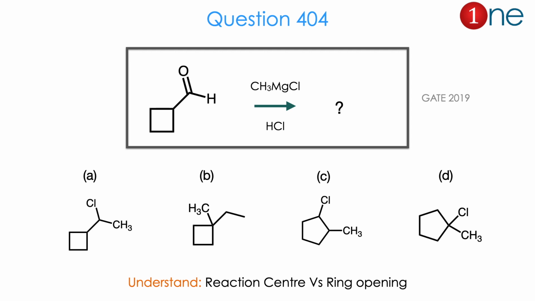From the question of cyclic compound and our reagents, you might realize the question is really about where the reaction center is and whether the ring opening occurs or not. The answer is D. Let us see how.